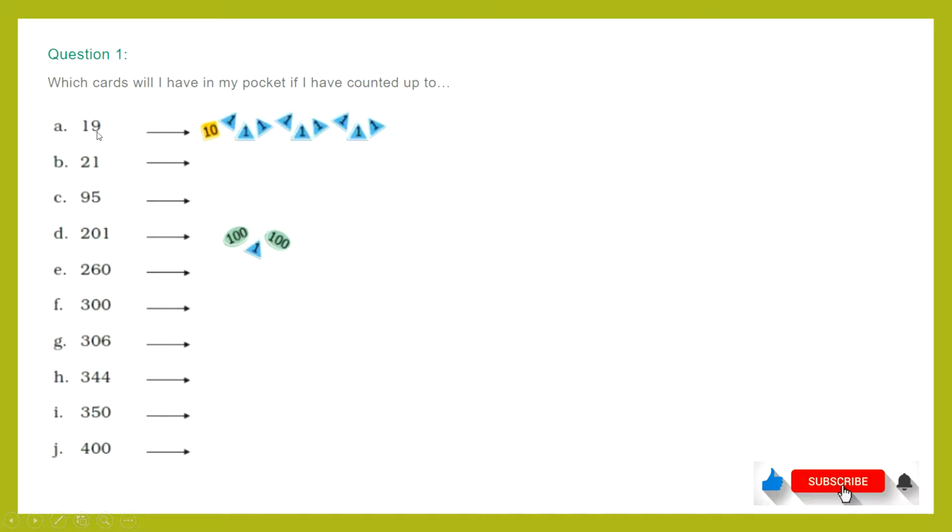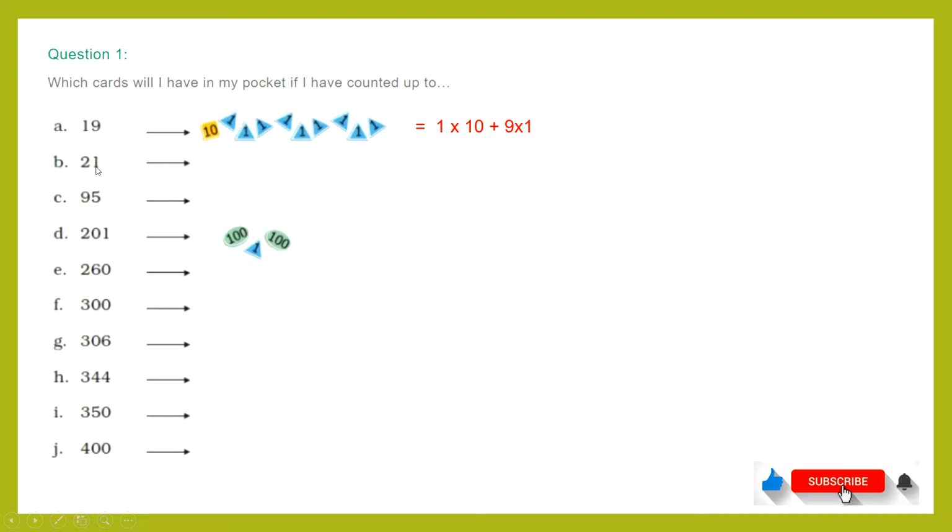We can look at it this way. We check what digit is at the ones place, what digit is at the tens place, and what digit is at the hundreds place. That's how we can figure out the number of cards. In 19, 9 is at the ones place, so it will have 9 cards of 1. 1 is at the tens place, so one 10 card. So these are 9 cards of 1 and 1 card of 10.